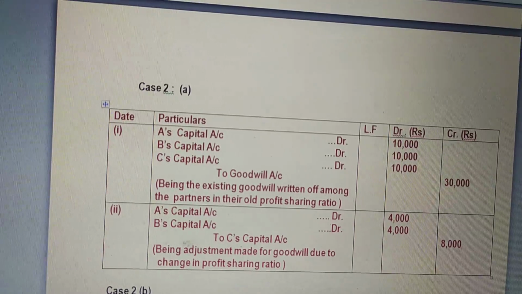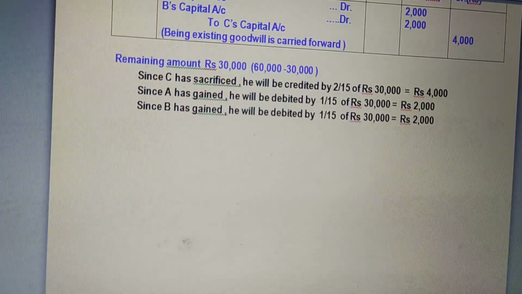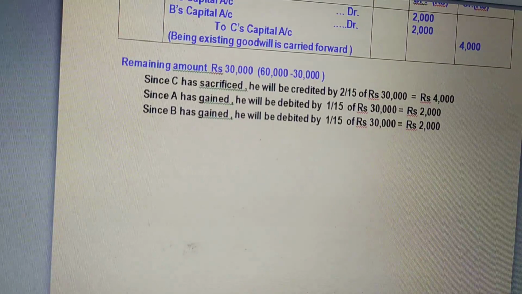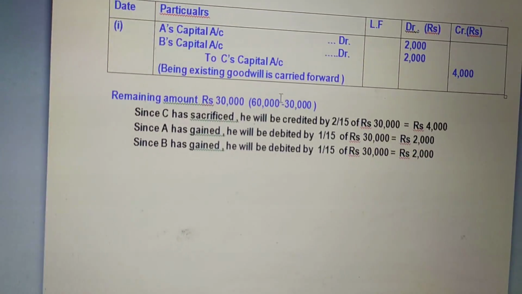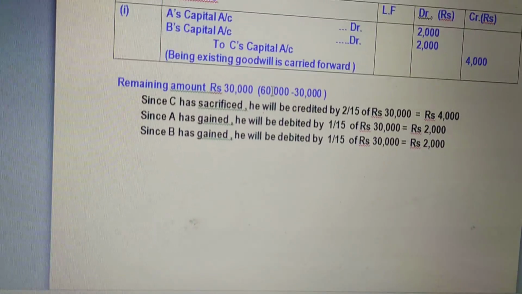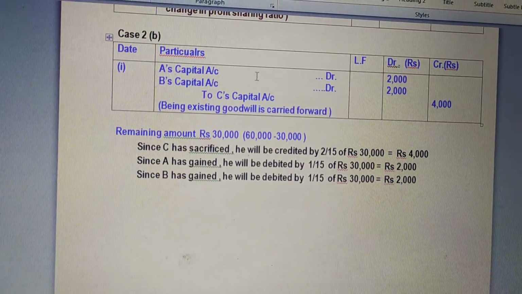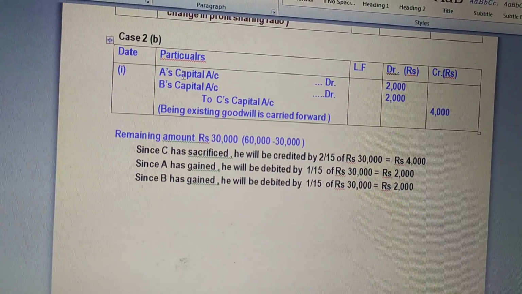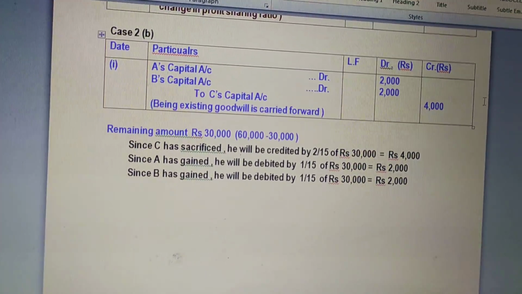Another case is when existing goodwill is not to be written off. Because we have two amounts of goodwill, we need to find the adjusted amount, the remaining balance. Then that amount is to be distributed among the partners. The entry is gaining partner to sacrificing partner: 2,000, 2,000 and 4,000.